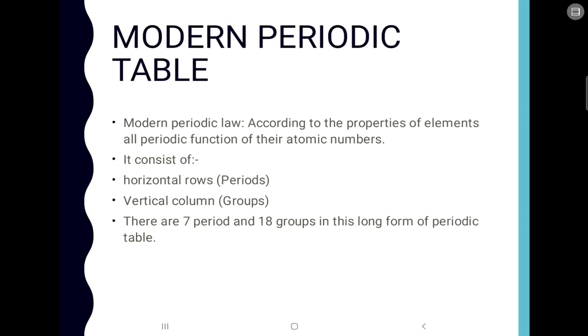So this table consists of horizontal rows, which are known as periods, and vertical columns, which are known as groups. In this, there are 7 periods and 18 groups.